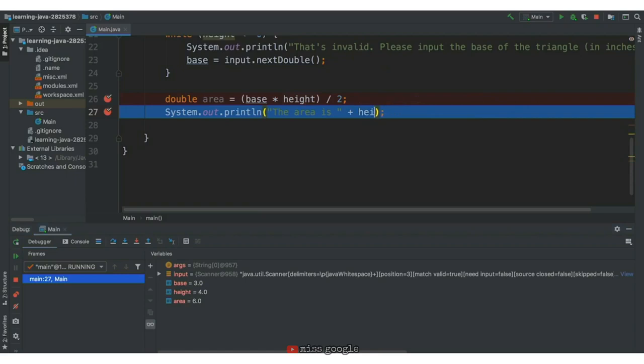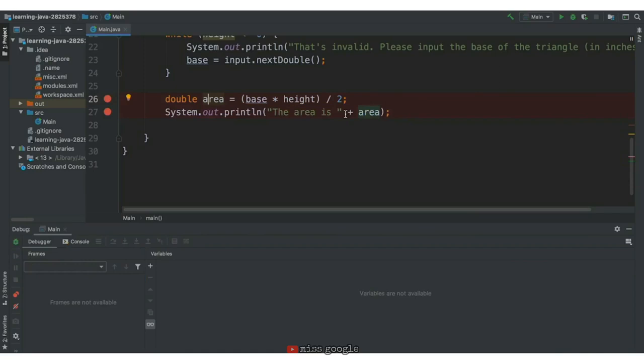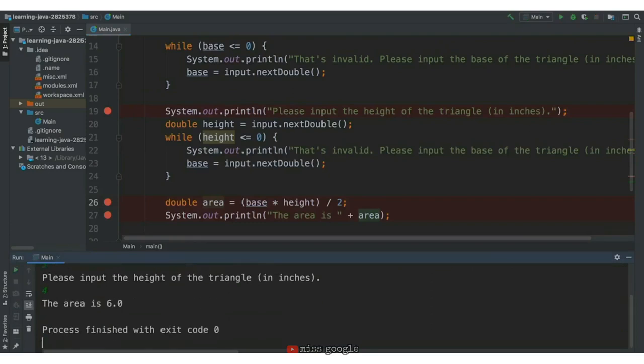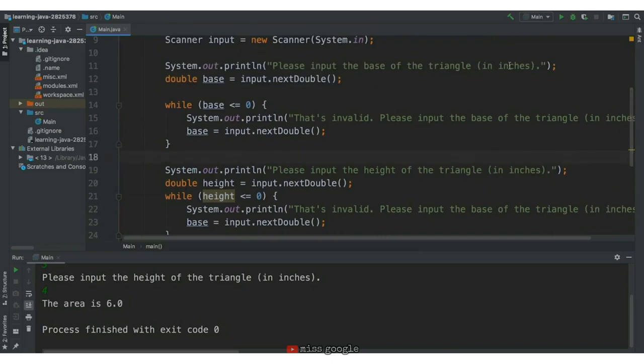To fix this, we can just write area instead of height. Now our area variable is being used, so it's no longer grayed out. Let's stop the program's execution and save. We'll run it again and give it those same inputs. We'll give it 3 for the base, 4 for the height, and we get 6 as our outputted area, exactly what we expect. Let's remove these breakpoints and see if we can break this program. There's one more error to find.